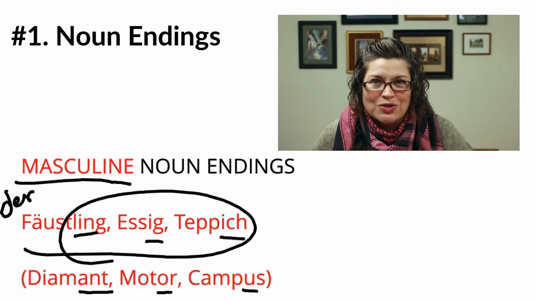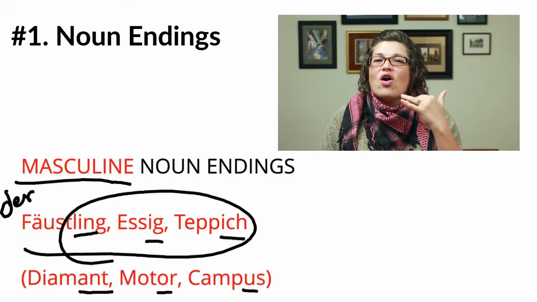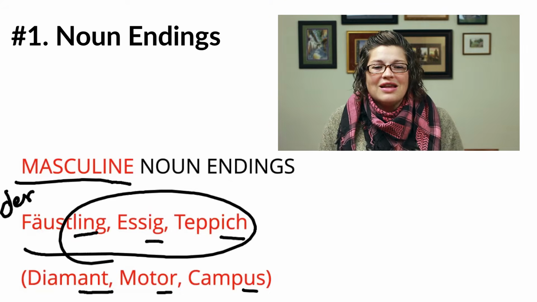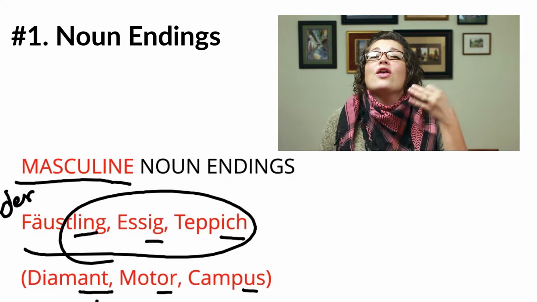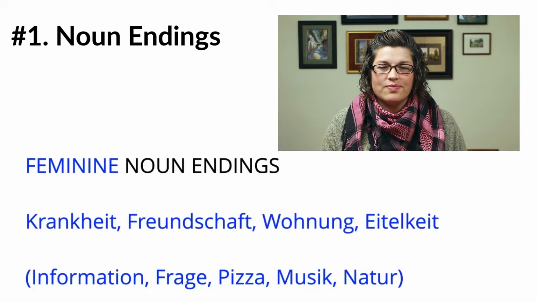So no exceptions, okay? And then there are the other body of endings such as ant, or, and us down here with Diamant, Motor, and Campus, where there are a handful of exceptions to these endings. And so we save those for a little bit down the road when we also study exception lists that go along with them, okay? So those are examples of masculine noun endings. We also have, of course, feminine noun endings and then also neuter noun endings.